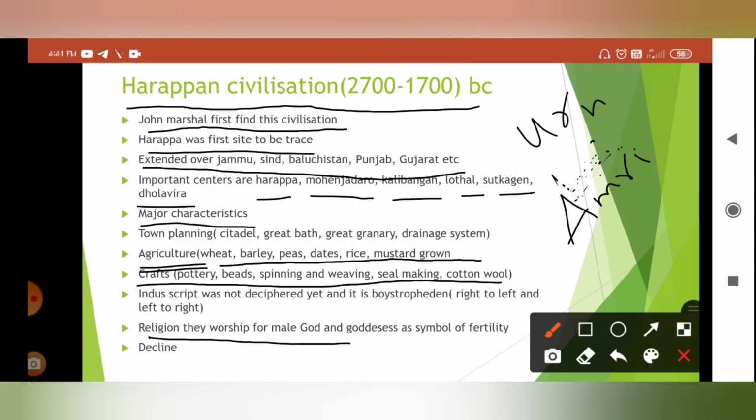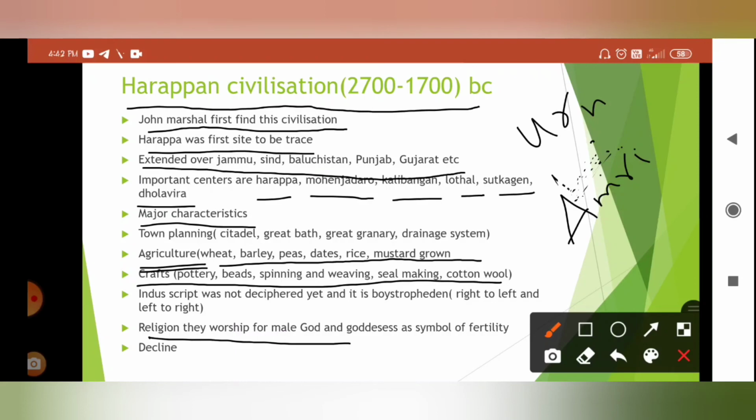It means they believed in life after death, and they kept utensils and daily necessities beside the dead body, believing that one day the body would come alive. So that is the kind of belief they had.